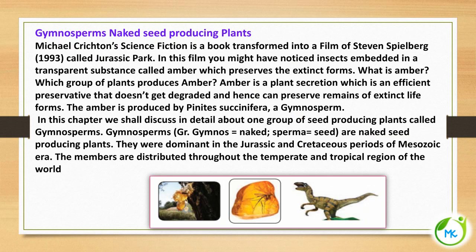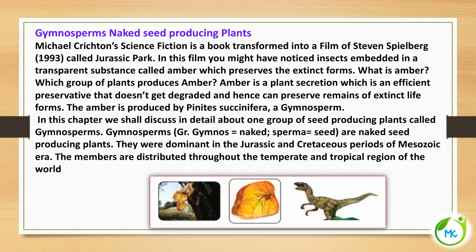We have seen in a movie, Steven Spielberg's Jurassic Park, that the insects are embedded in a transparent substance. The transparent substance is called amber, and this amber is used to preserve extinct forms. What is this amber? Which group of plant produces amber?